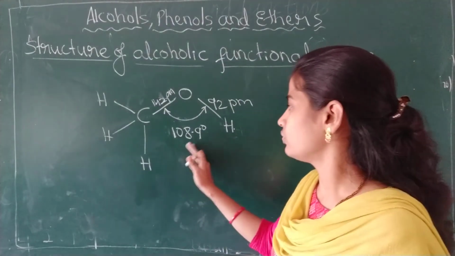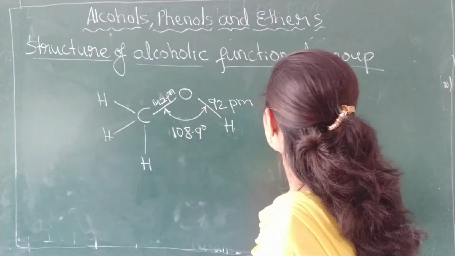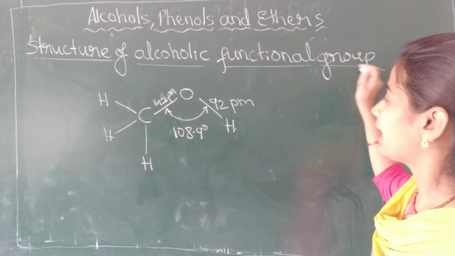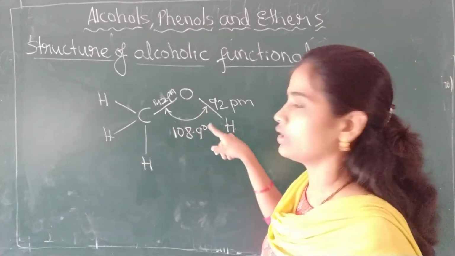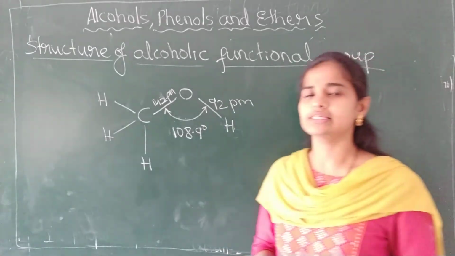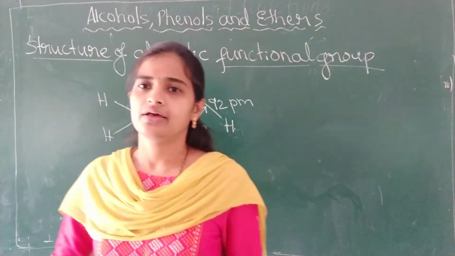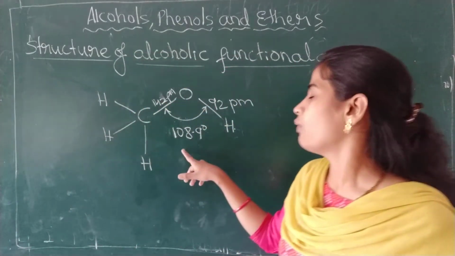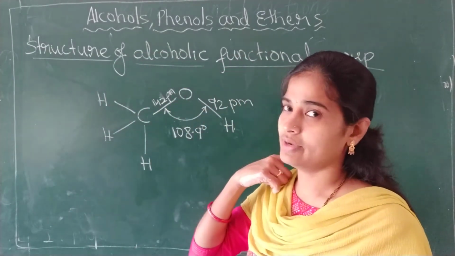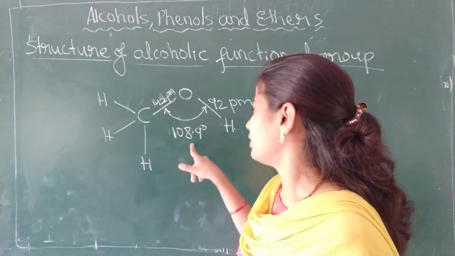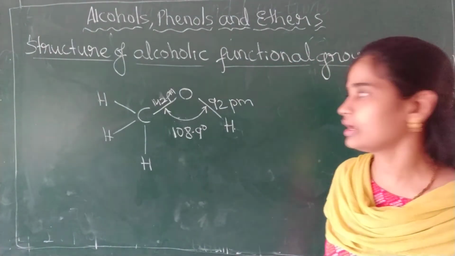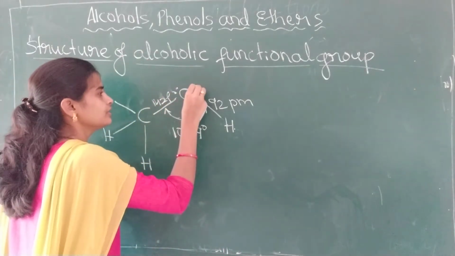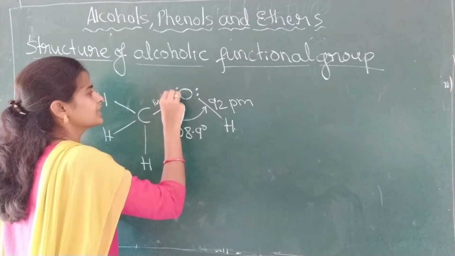Now we have to give the reason why the COH bond angle is less than the expected, or standard tetrahedral angle. It should be 109 degree 28 minutes, but here it is 108.9 degree. See, how is its structure? On the oxygen, 2 lone pairs are remaining.